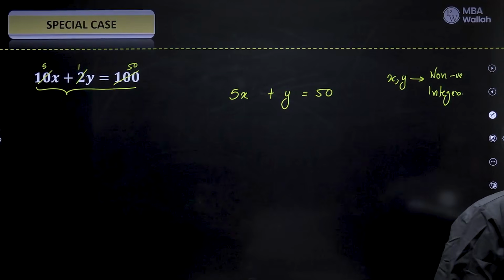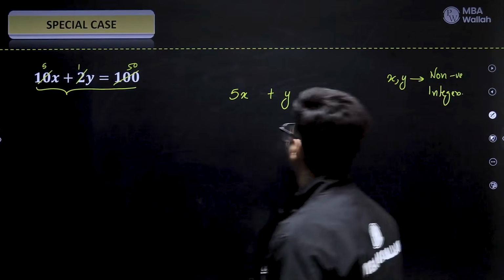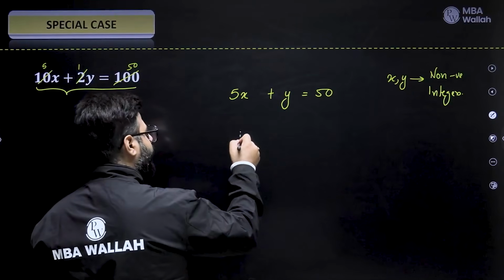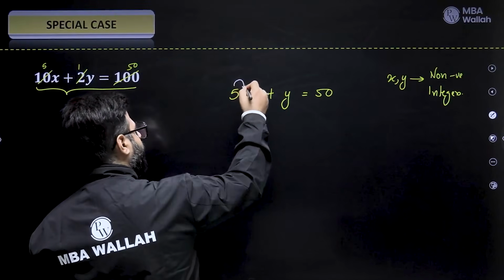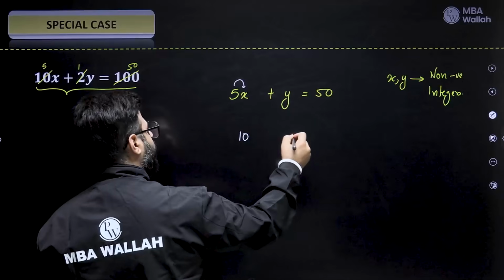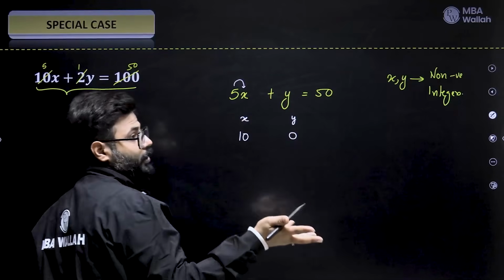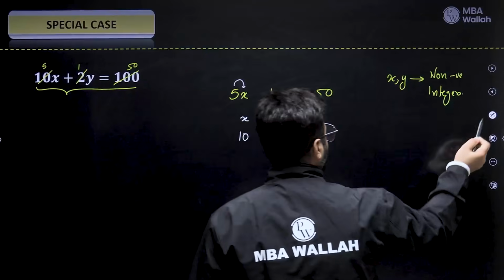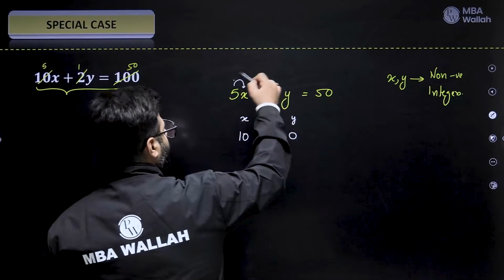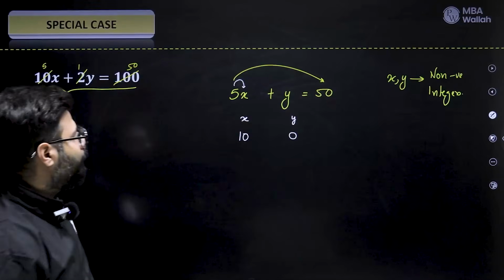My turn. Okay, assuming you paused and tried. X is 10, 5 tens of 50. We have already created 50 balanced. Y is 0. Y, X, hit and trial done. I told you it's easy, right? If we can find out that 50 is a multiple of 5, it's easy.